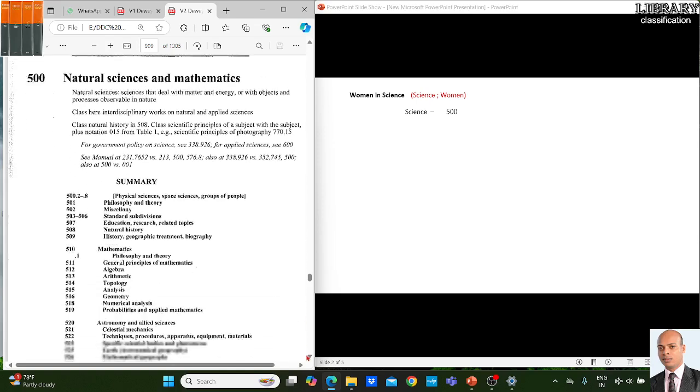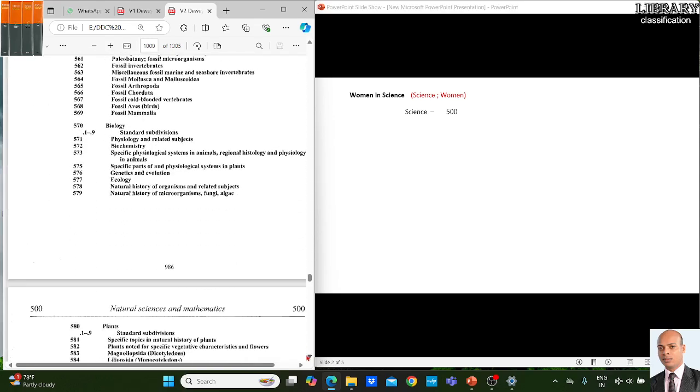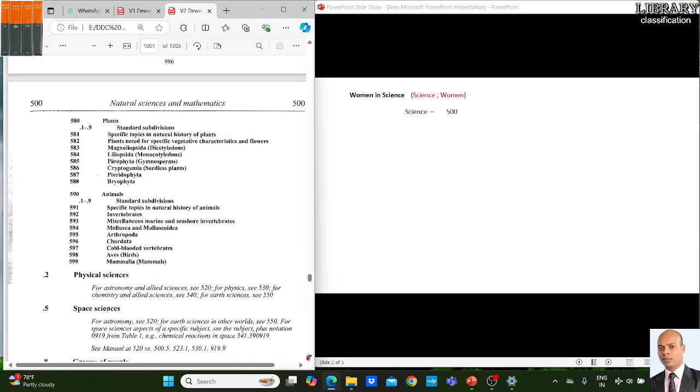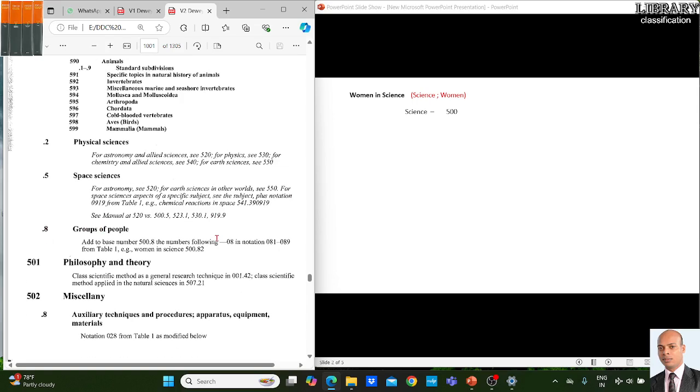So under the 500, the dot 8 is group of people. So here any type of group of people can be added under this number, right? So we are supposed to note down the dot 8, that is a group of people. Group of people, dot 8.